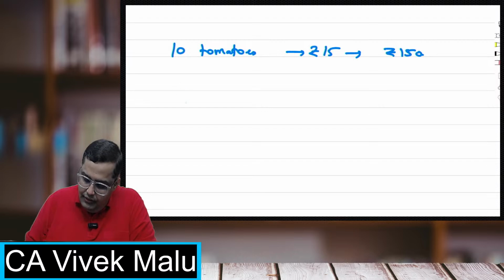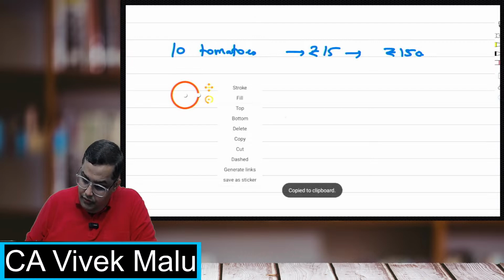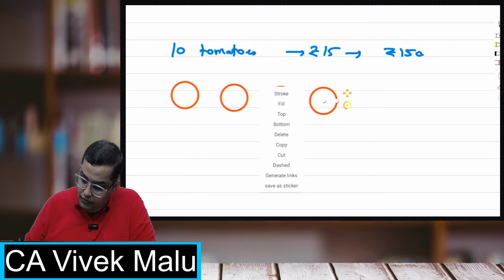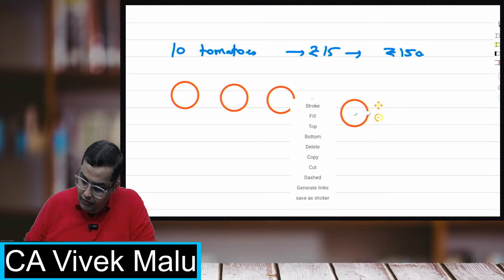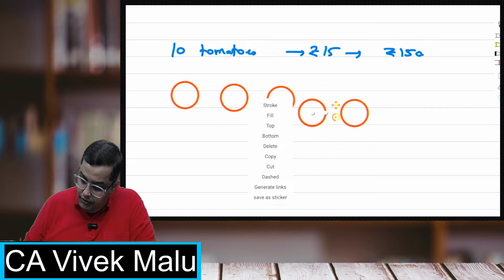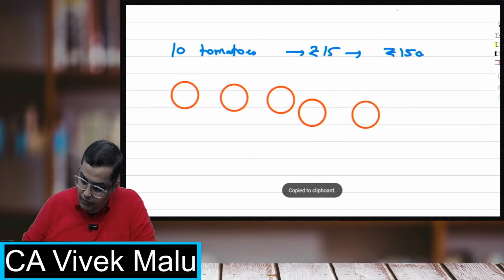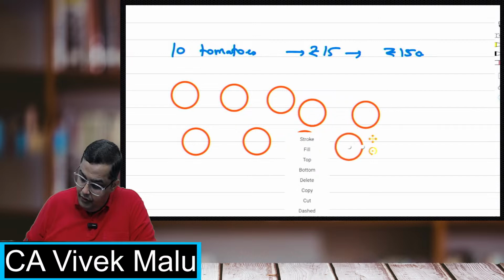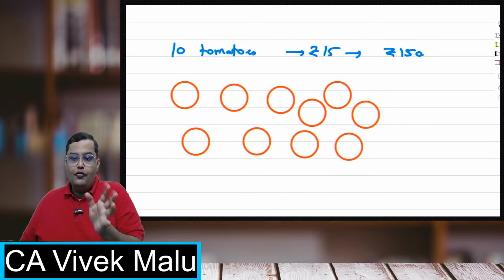So suppose, for example, this is tomato 1, 2, 3, 4 tomatoes, 5, I've got the 6th one, 7, 8, 9, and 10. Okay, so I've got these 10 tomatoes, right?